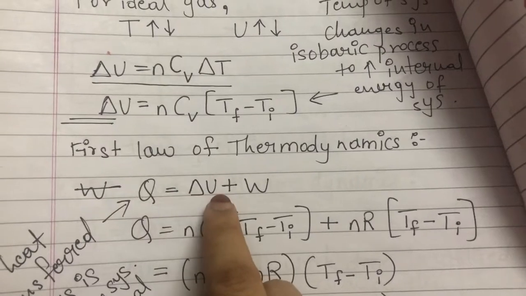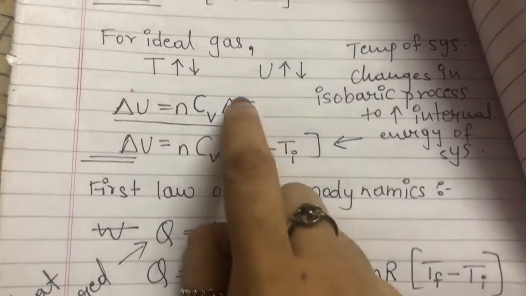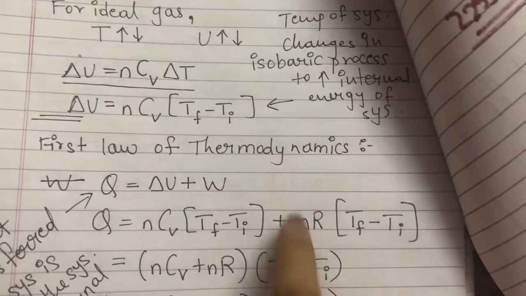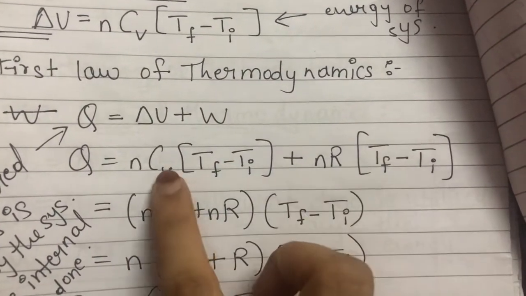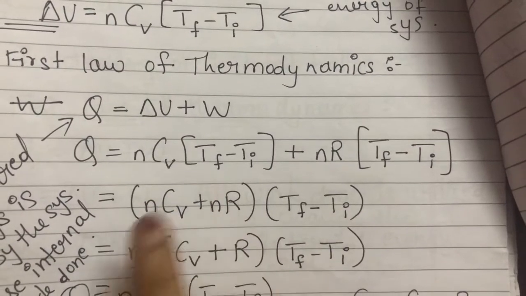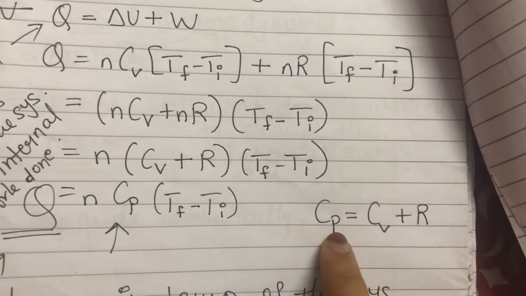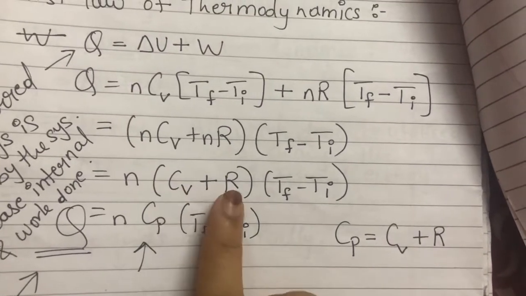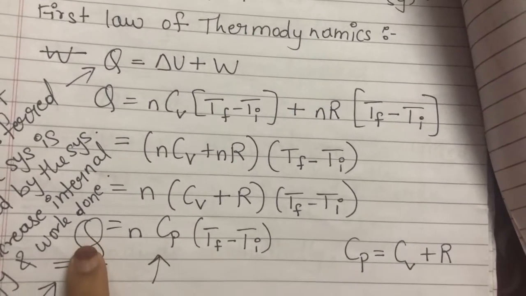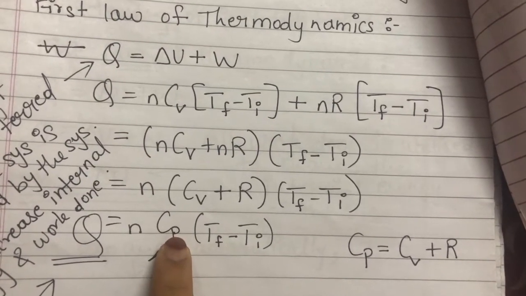We have used that. So from the first law of thermodynamics, Q is equal to delta U plus W. We have delta U over here, we'll substitute that. We have W, and W is nR(Tf minus Ti). We'll substitute that. Now if you see, both the brackets are the same, so we'll write n Cv plus nR together. Now n is constant, remove that out of the bracket: Cv plus R, times Tf minus Ti. Now we have seen this in the kinetic theory of gases, that Cp is equal to Cv plus R. So in place of Cv plus R, we will write Cp. So here we have derived heat transferred in terms of specific heat at constant pressure.